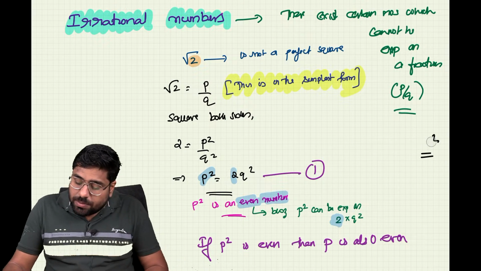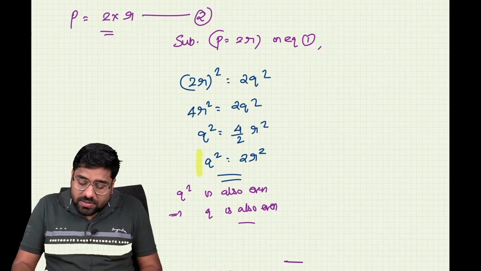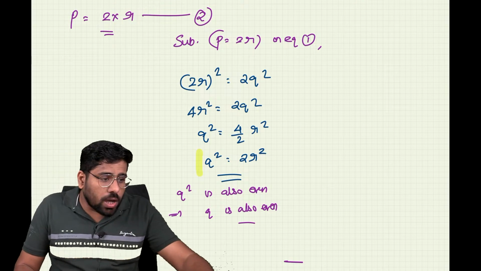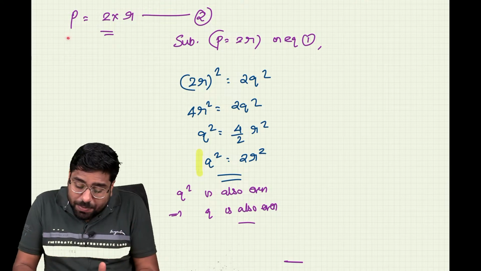From that sense, what have we done? What is it that we understood? If p square is even then p is also even. So p is even; now I can replace p with what? I can replace p with 2r. What can I do with 2r? I will be able to replace p with 2r.